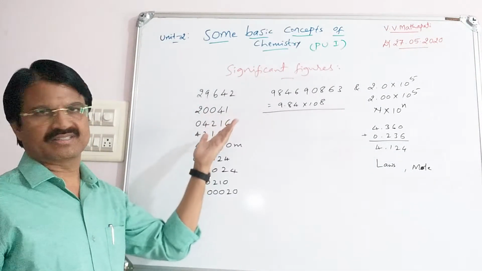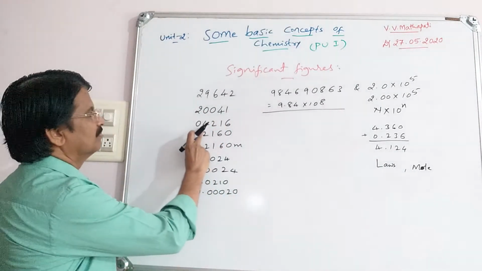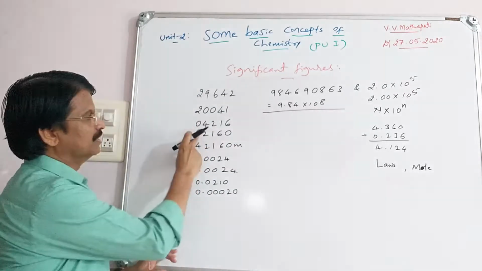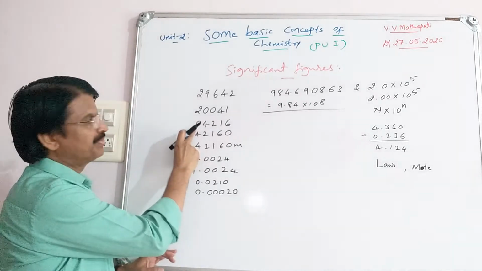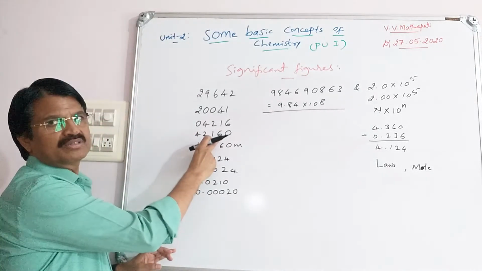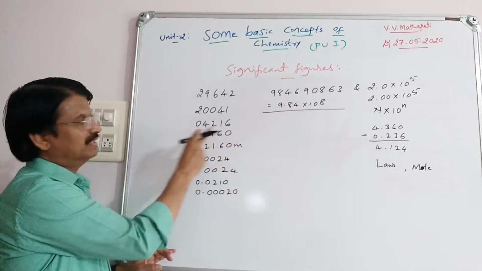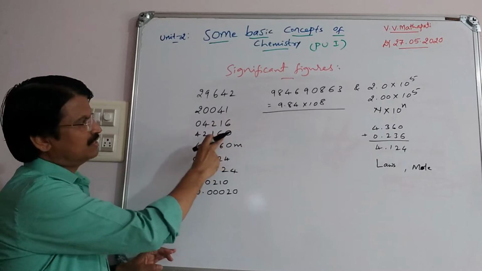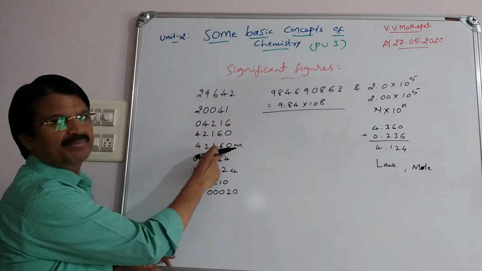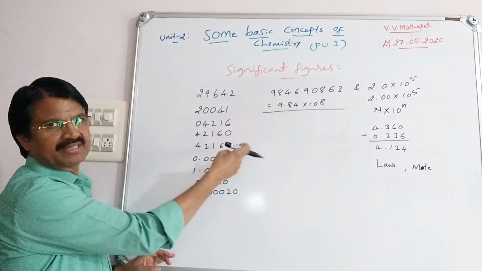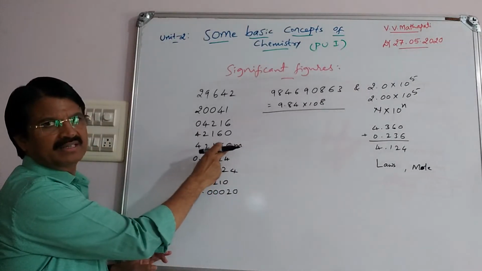are significant figures. Then a zero before the non-zero is not a significant figure. Zero after the non-zero, at the end, is also not said to be a significant figure. But if it is obtained from a measurement with a unit, maybe gram, centimeter, meter, etc., then that zero is considered a significant figure.